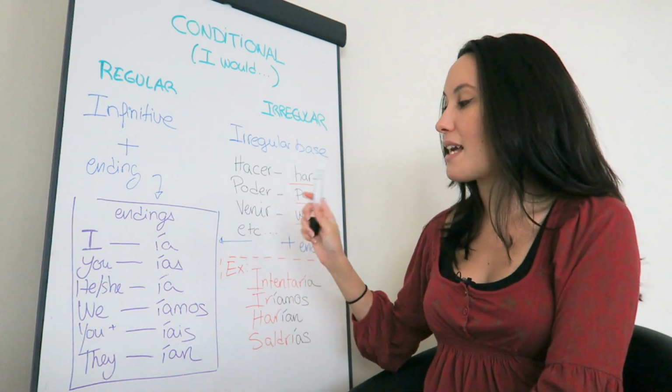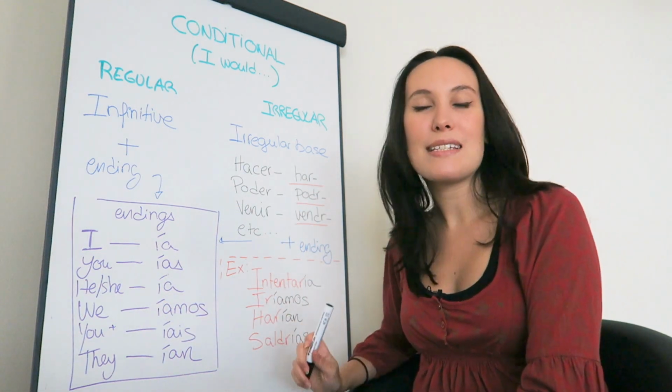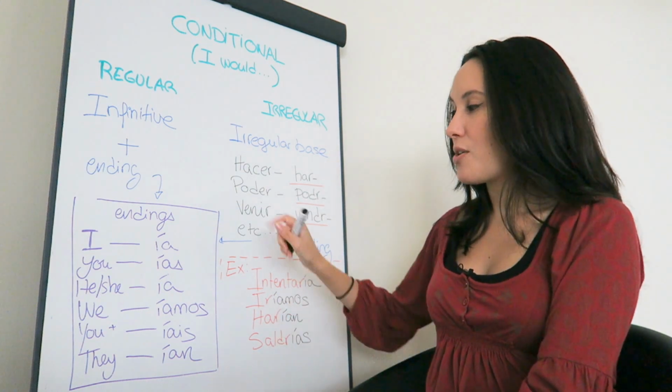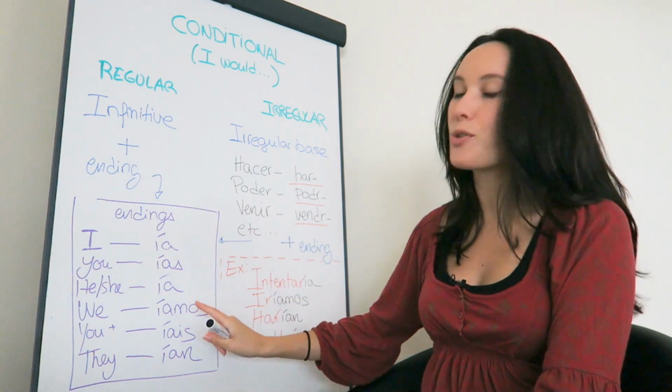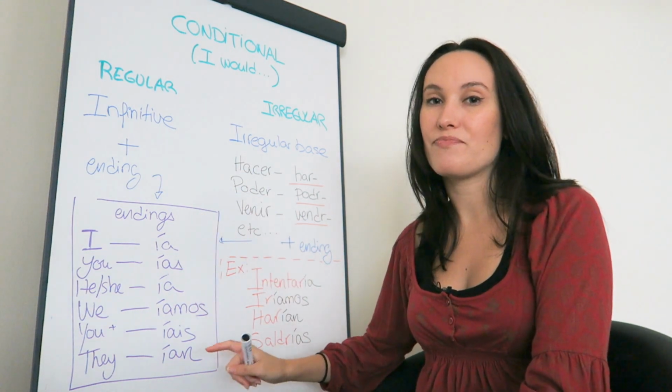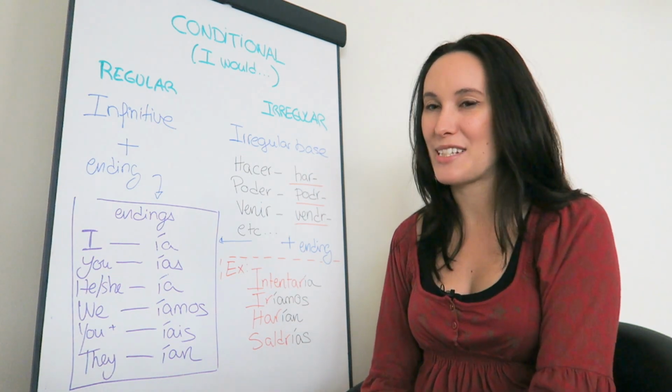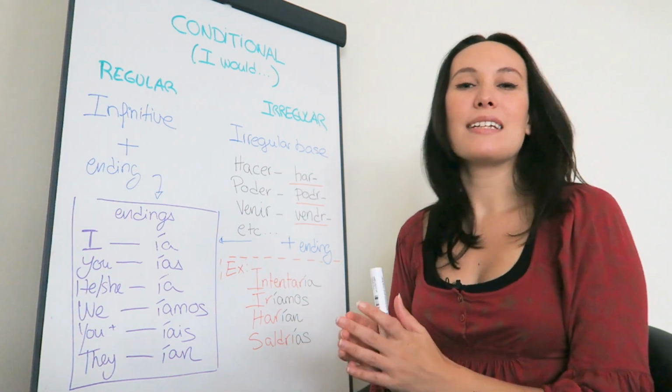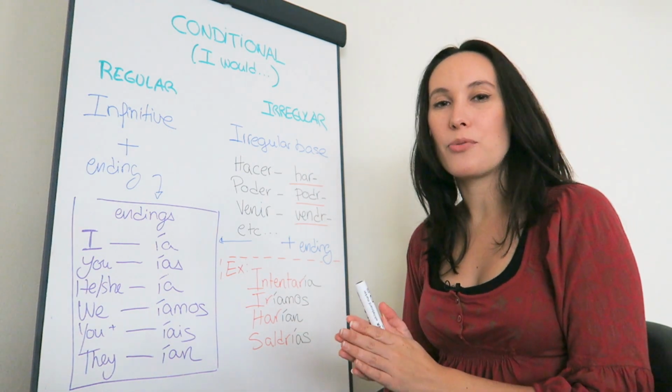And the endings are ía, ías, ía, íamos, íais, ían. And as you can see, we have an accent in every single one of them on the I. So remember to put that accent on. So let's see a couple of examples with the regular ones.